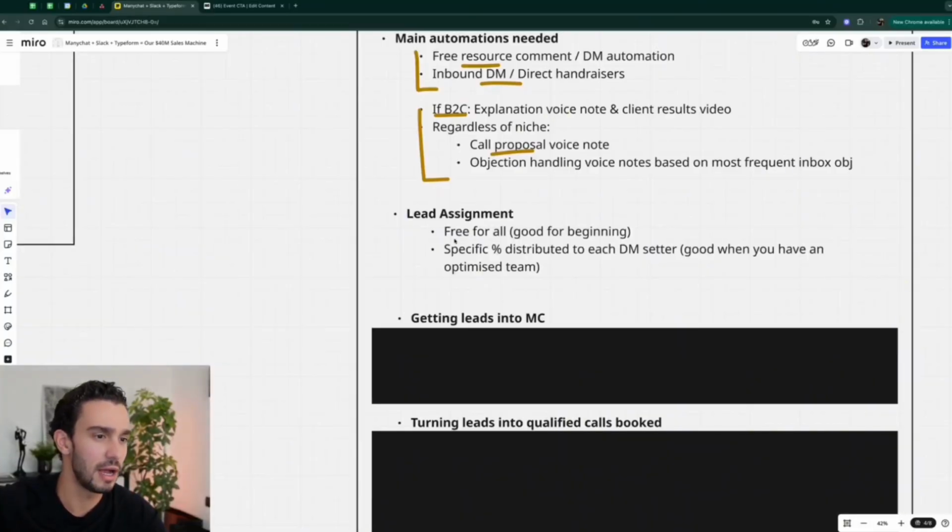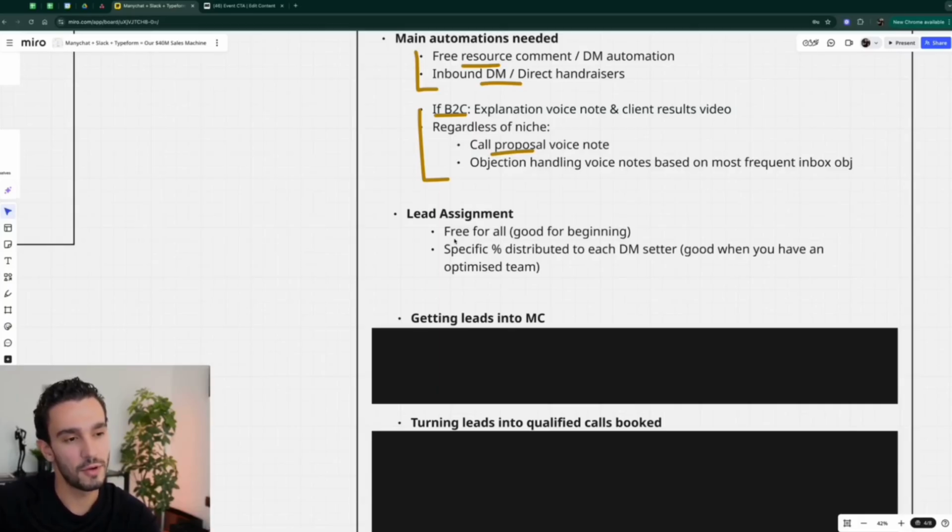Now for the lead assignment, what I typically like doing is I just want to keep it free for all. So let's say you're just building this out from scratch. You're hiring 3 people. I'm just going to put it on free for all, and I'm just going to let everyone go in there, and basically the best man wins, right? That's how I treat it. You're in there, you're given leads, you're going to go in, you're going to hunt, you're going to create your own opportunity. It's free for all. The person that has the fastest speed when it comes to claiming leads, that's the one that should have the most leads, because that's obviously the one that's hungriest out of the team, out of the bunch.